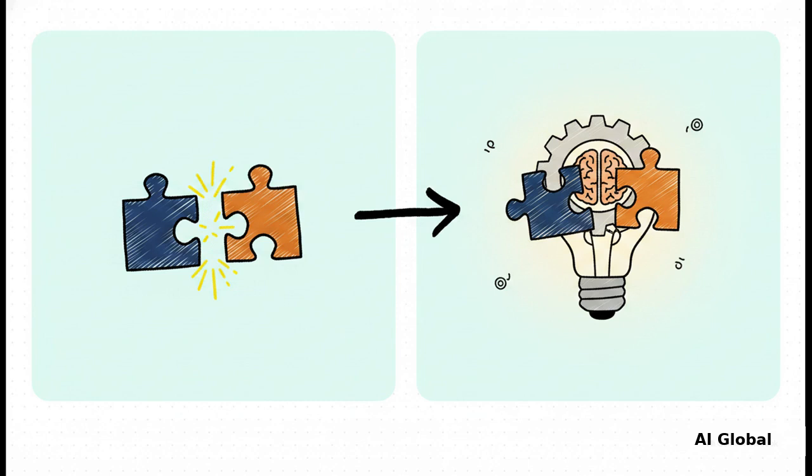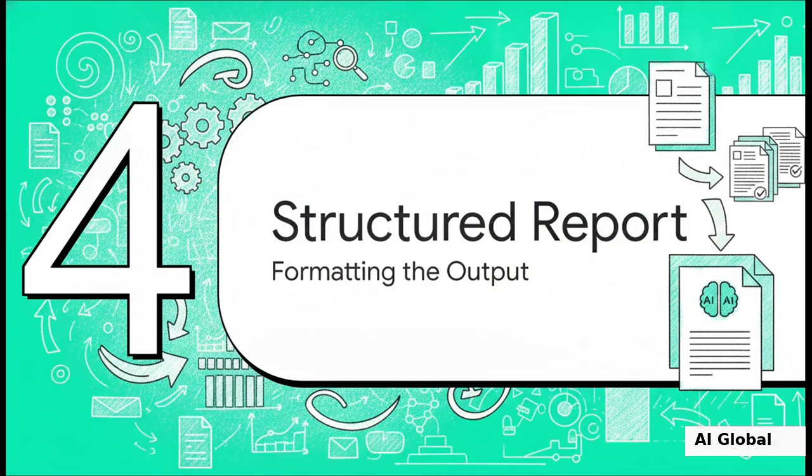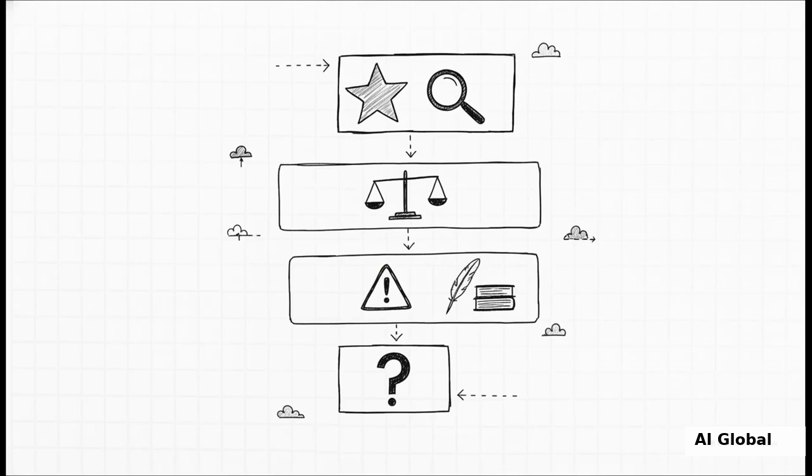All right, moving on to section 4, generating the structured report. Now that we've got all this carefully vetted, analyzed evidence, it's time to turn it into something we can actually use. Because our workflow is so clean, the agent generates a consistent pro-level report every single time. No giant walls of text here. You get an executive summary, your key findings, the hard evidence, a comparison of pros and cons, potential risks, practical recommendations, all your sources, and this is my favorite part, a section on uncertainty, which tells you exactly what still needs to be verified by a human.